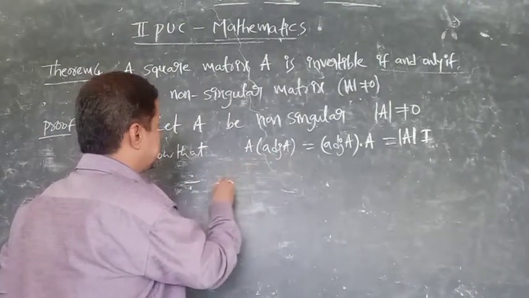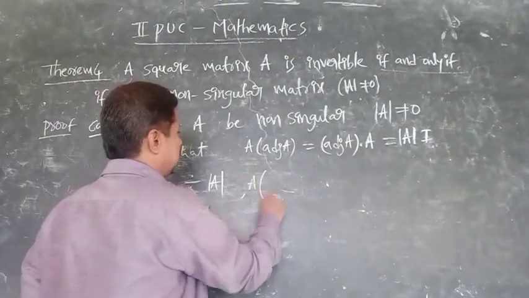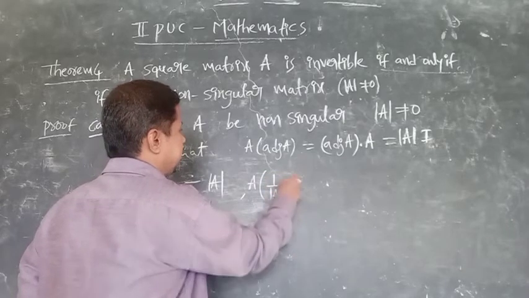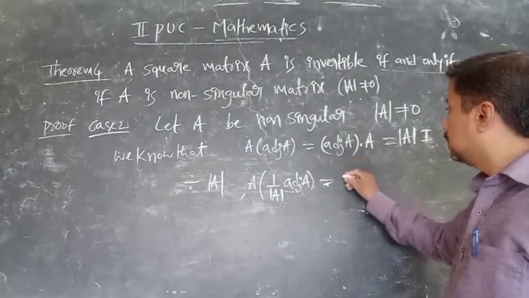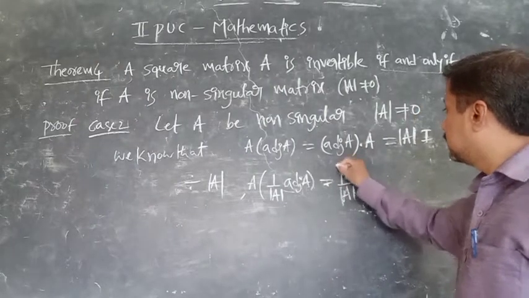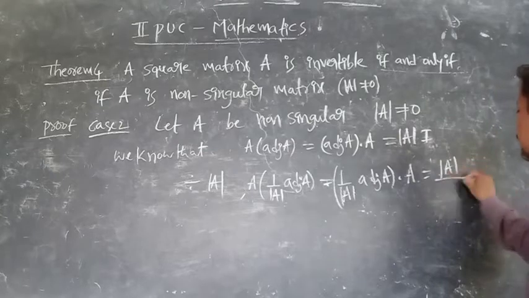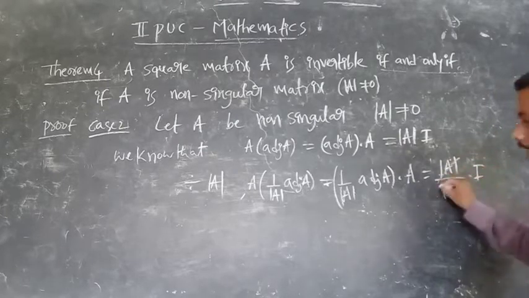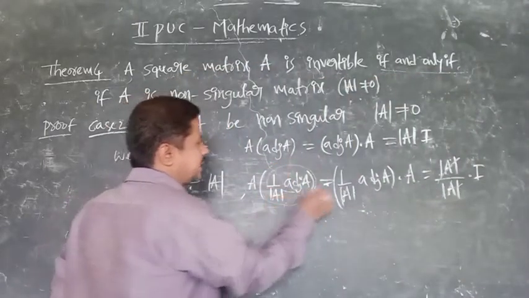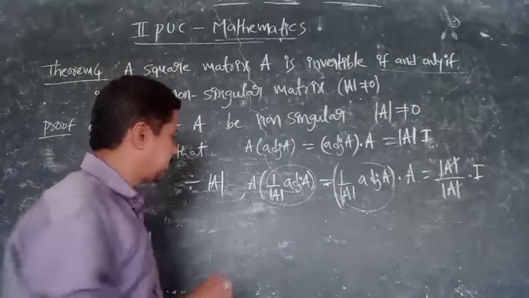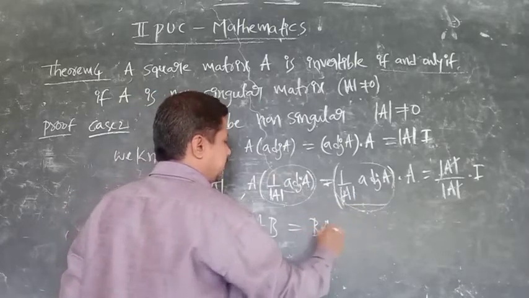Dividing the whole equation by det A, we get A into 1 by det A into adjoint A is equal to 1 by det A into adjoint A into A is equal to det A divided by det A into I. Det A cancels. If you consider 1 by det A into adjoint A as B, then AB is equal to BA is equal to I.